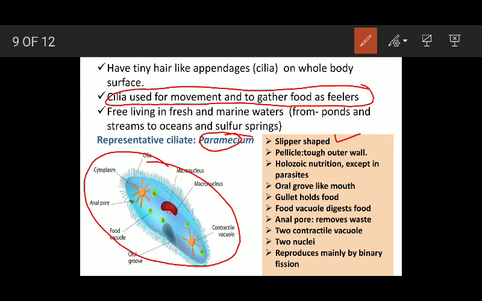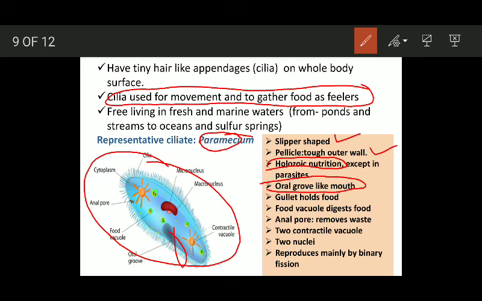Its body is covered by a tough outer wall which is known as pellicle. It shows holozoic nutrition except in some parasites. Okay, it shows holozoic nutrition. It directly consumes solid food material. It possesses an oral groove which is known as mouth, which is like a mouth. Here you can see this is the oral groove of paramecium.